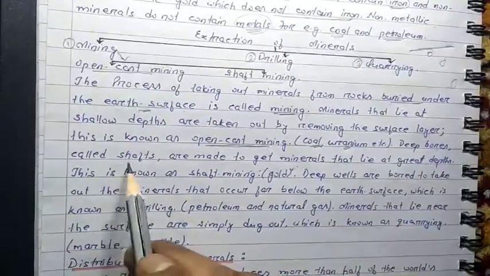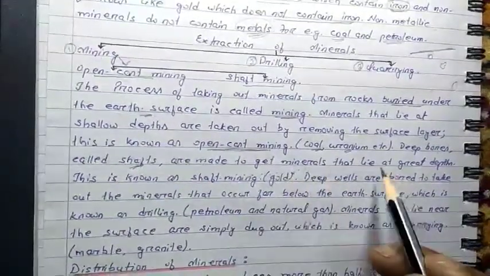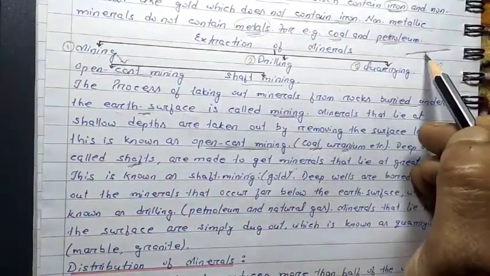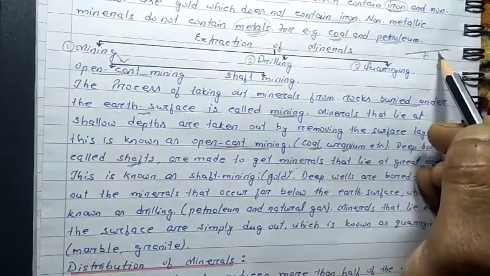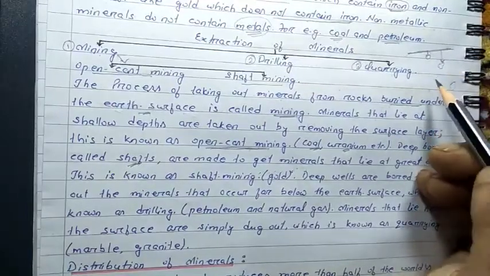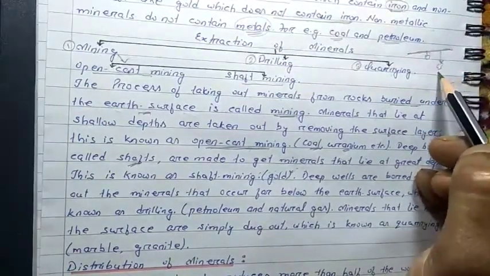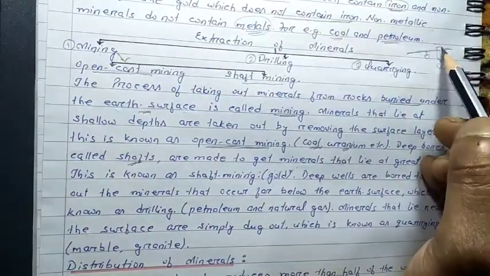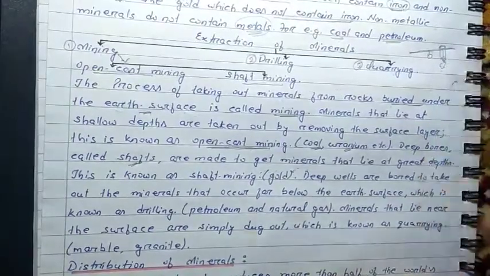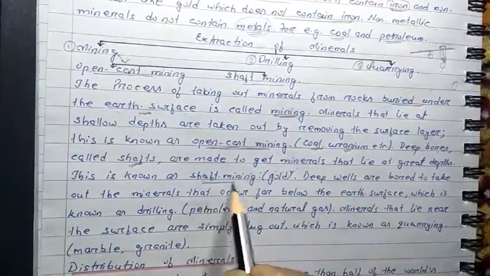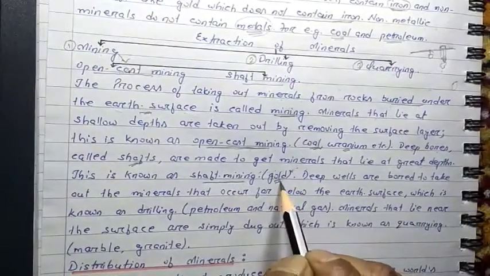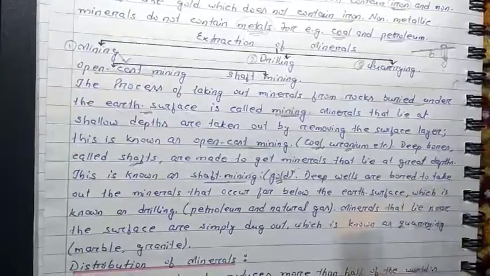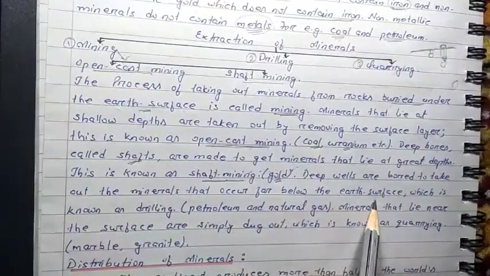Deep bores called shafts are made to get minerals that lie at great depths. You can see here this mineral is lying very close to the earth's surface, but this mineral lies at a greater depth. For taking out this type of minerals, we have to make wells or shafts, or we have to dig out, and this type of system is generally known as shaft mining. Gold is extracted through the process of shaft mining. Again, deep wells are bored to take out the minerals that occur far below the earth's surface.